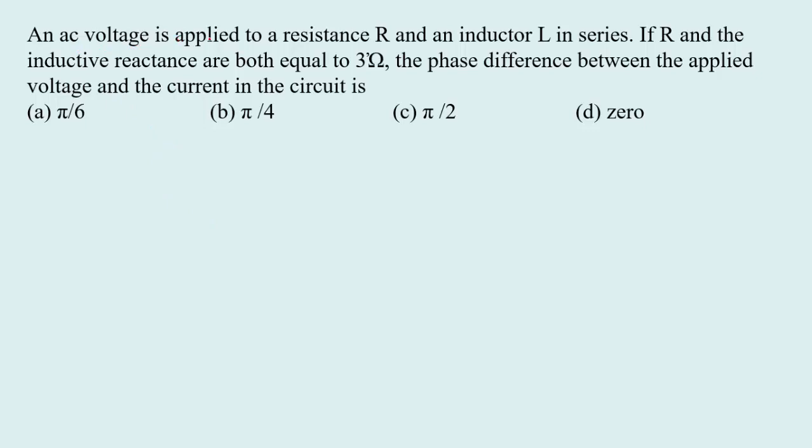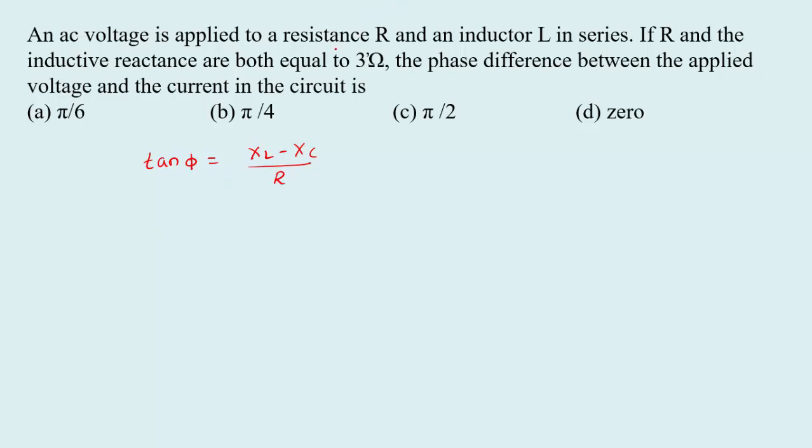An AC voltage is applied to a resistance R and an inductor L in series. If R and inductive reactance are both equal to 3 ohm, the phase difference between the applied voltage and current in the circuit is. The phase difference is denoted by phi, and it is given by the equation tan phi equal to XL minus XC divided by R. This is the standard equation we can use here.